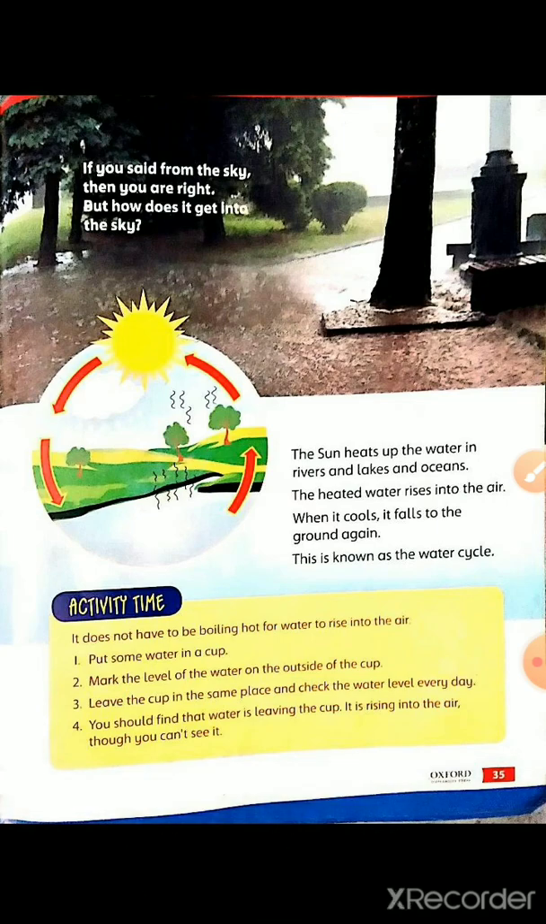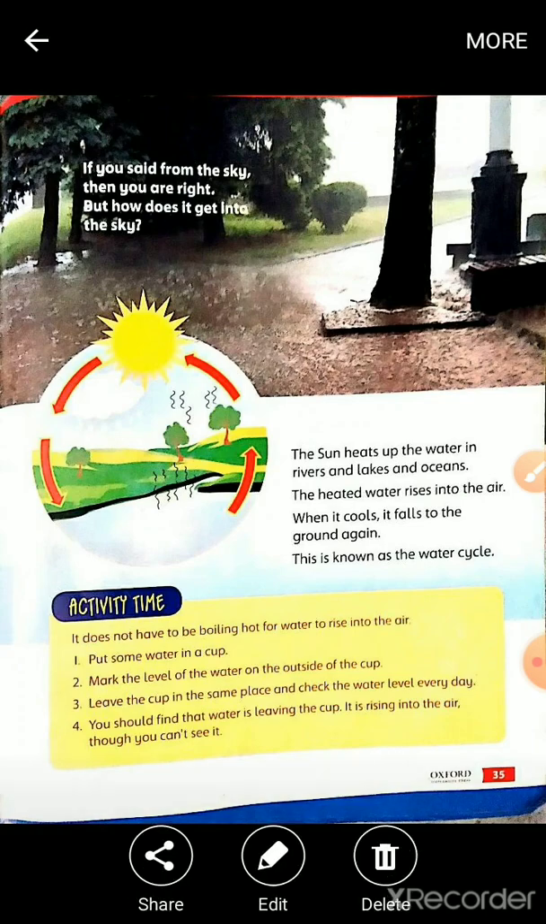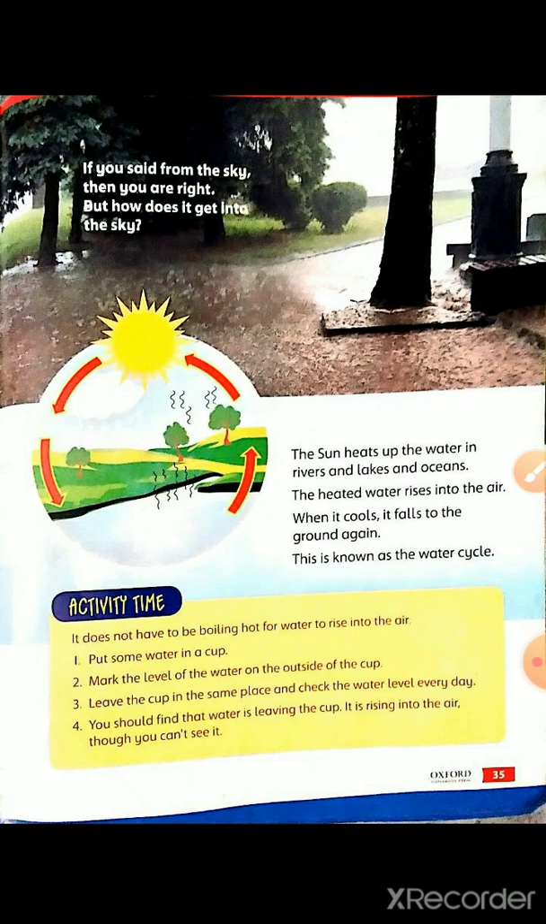The sun heats up water in the oceans, which rises into the air and cools down to form clouds in the air. Then these clouds cool further and become rain, which falls back to earth and refills oceans and rivers again. This whole process is known as the water cycle. Understand?